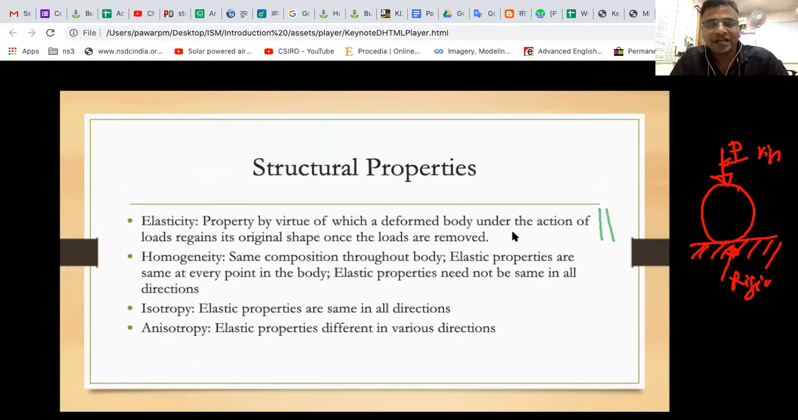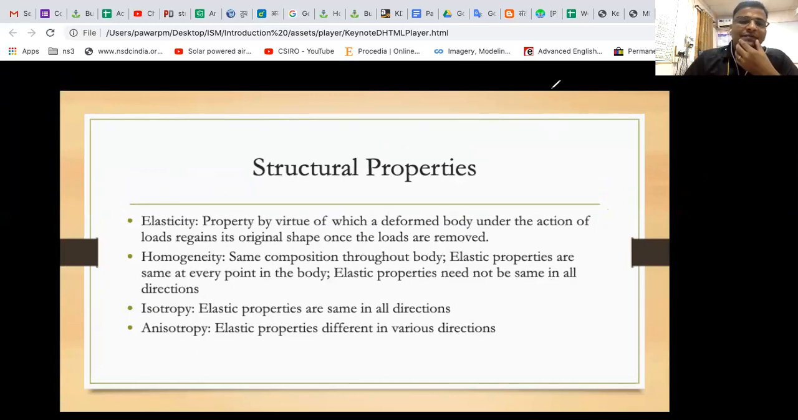Next, we'll go to the next property. That property is called homogeneity. What is meant by homogeneity? So write down the definition and we will understand in detail. Write down homogeneity: same composition throughout the body. Elastic properties are same at every point. So please understand, elastic properties are same, or you can even say properties. Right now we are interested in elastic properties, so we are saying elastic properties.